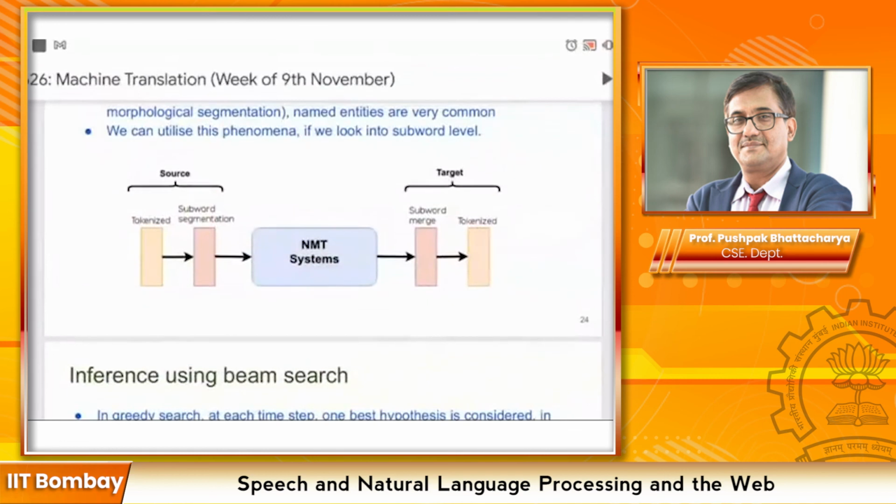For subword NMT, if we consider the NMT system as a separate component, the source and target are both segmented using any subword algorithm like BPE or morphological representations. Then the NMT system is trained on those subword representations. Then we get translations or predictions in the form of subword segmentation. Then we merge those subword segmentations and get the final output. So it is not inside an NMT system, it is a separate component before and after. Is it clear now? Yes, got it.